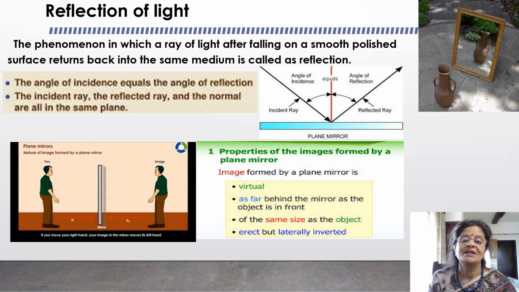Let's recollect. The image formed by a plane mirror is erect and is of the same size as the object, and it is virtual, and it is as far behind the mirror as the object is in front. But the only thing is that it is laterally inverted.